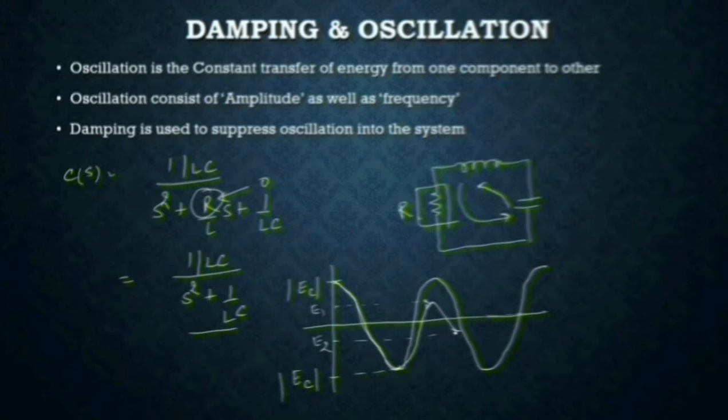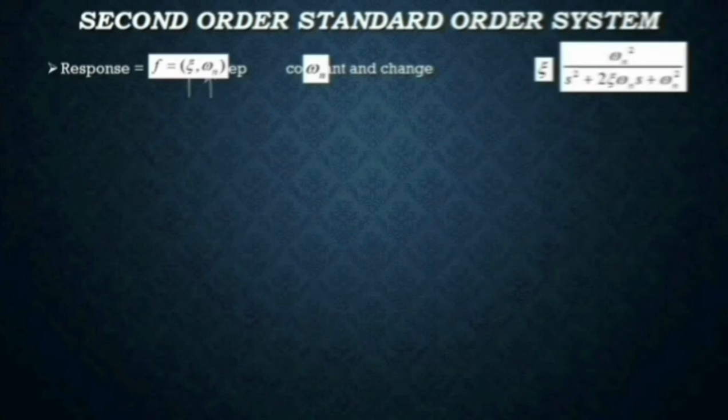And this process keeps on repeating. But now every time, the charge stored in the capacitor keeps on decreasing. This will keep on decreasing, and finally this charge will become 0, and it will achieve the steady state. And when it achieves the steady state, that means the transient of the system will die out. When the transient of the system dies out, we can say the system will become stable. In this case, this is a little fluctuated.